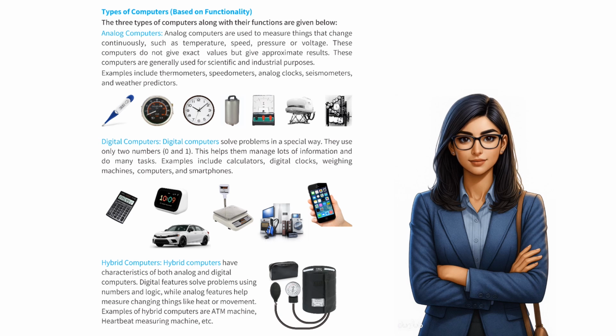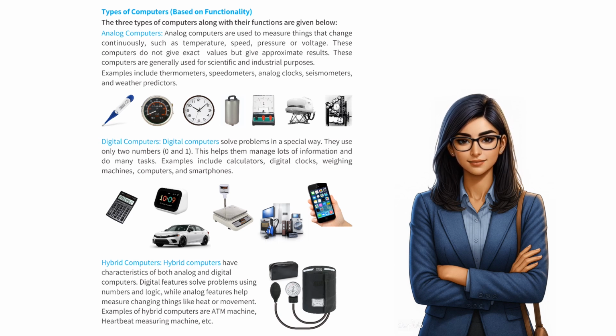Digital computers. Digital computers solve problems in a special way. They use only 2 numbers, 0 and 1. This helps them manage lots of information and do many tasks. Examples include calculators, digital clocks, weighing machines, computers, and smartphones.